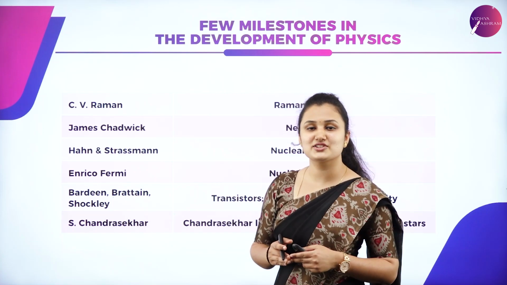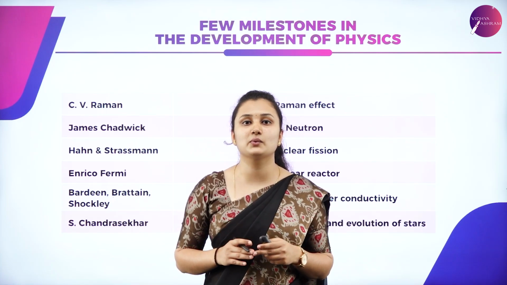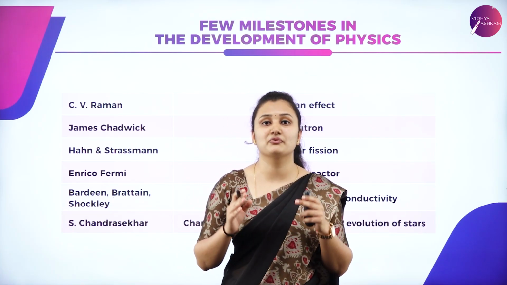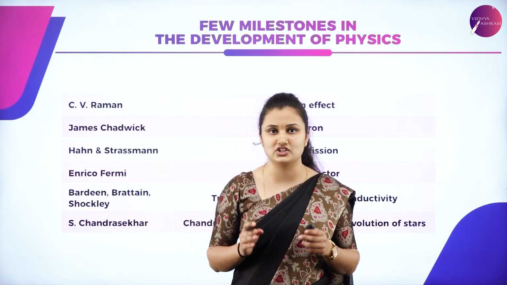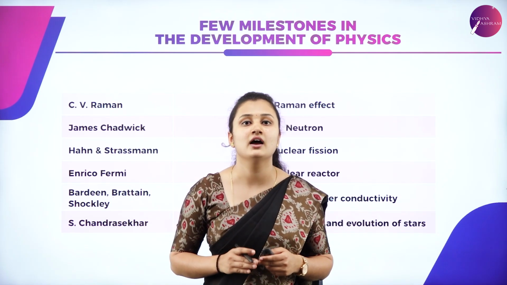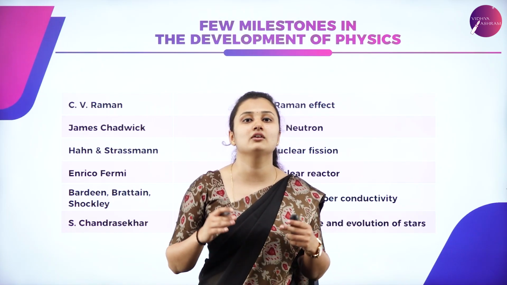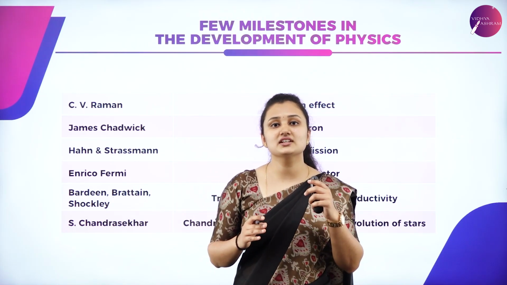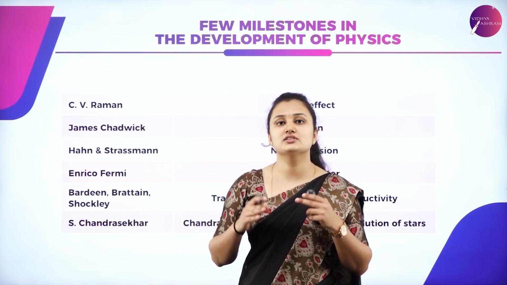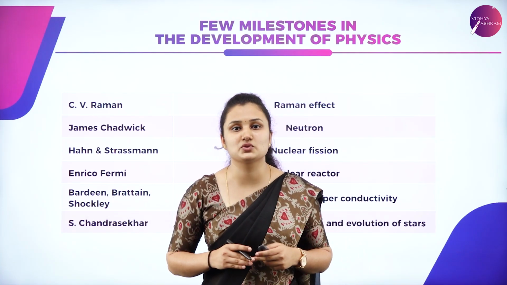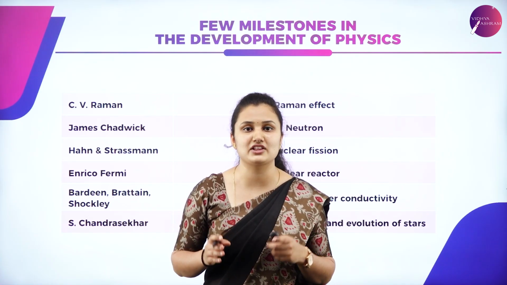So in today's session, students, let's quickly summarize what we studied. We started with what is science, and from where the word science originated. Science originated from a Latin word, scientia, and in Sanskrit it is vignan, and in Arabic it is ilm, which means to know, giving a similar meaning to knowledge. Physics is one of the basic disciplines in the category of natural science. We studied what is physics. Physics comes from physis, a Greek word which means nature. So physics is the study of nature and natural phenomena.